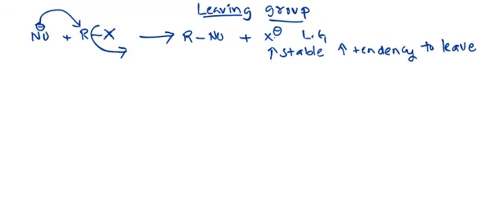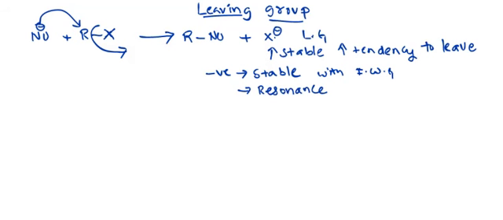Now here a negative charge is there. We all know that a negative charge becomes stable in the presence of electron withdrawing groups, or if there is resonance, or, for example, in the case of I minus, more size.